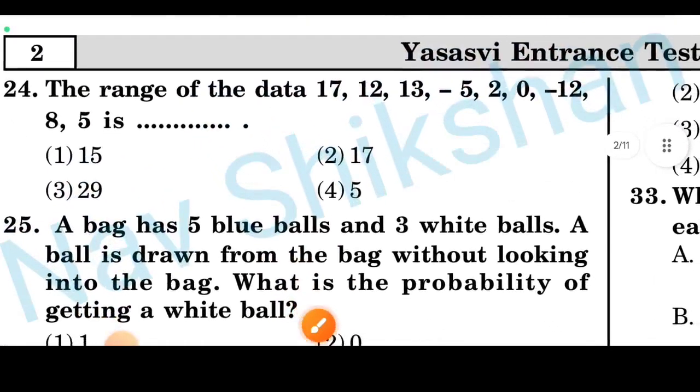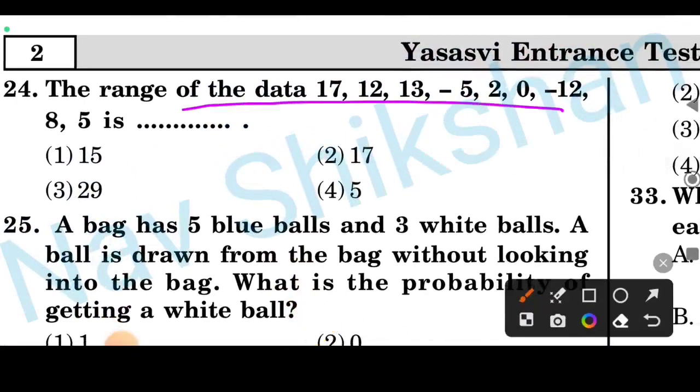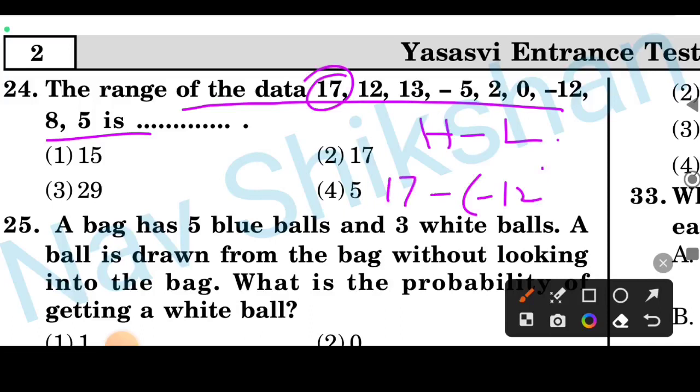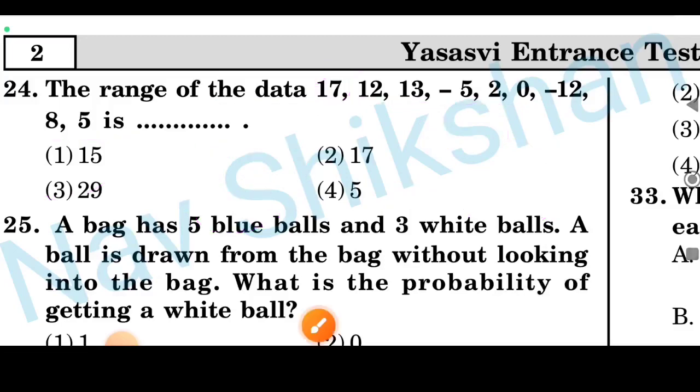Now question number 24, the range of the data. Here they have asked for the range of the data. You have to take the highest value of the data and the lowest value of the data. 17 is the highest value, so 17 minus the lower value, 12. So you get the answer 17 plus 12, that is equal to 29. So option number 3 here is correct.